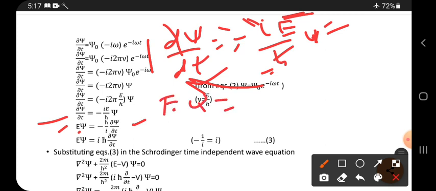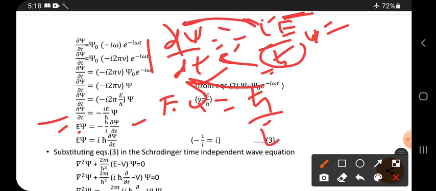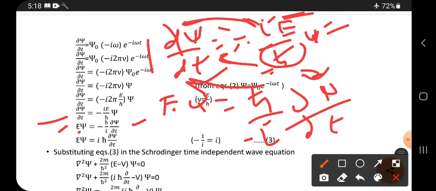ħ is in the denominator, ħ is written in the numerator when it comes to this side, and i is upside, it becomes downside when it comes to this side, and minus you can write either downside or upside, into ∂ψ/∂t. Okay. So ħ by minus i is there. So you must bring the i upside.